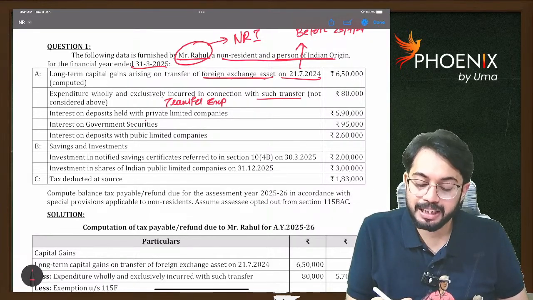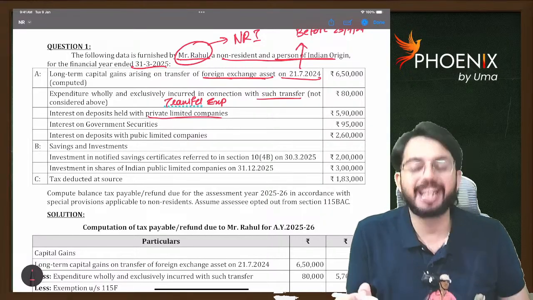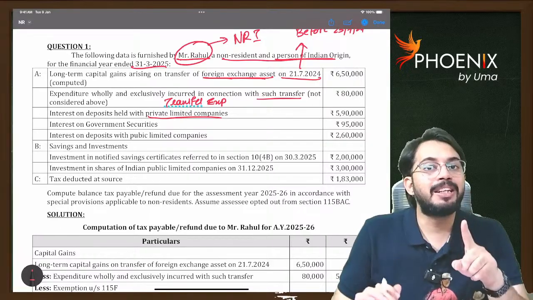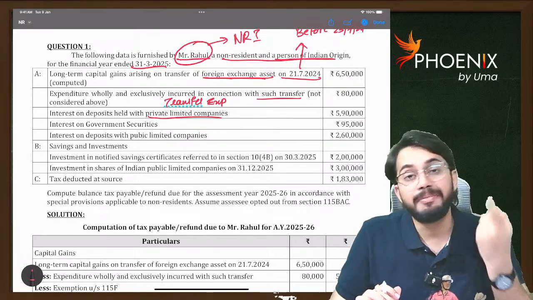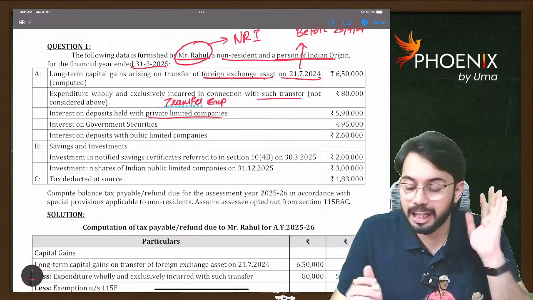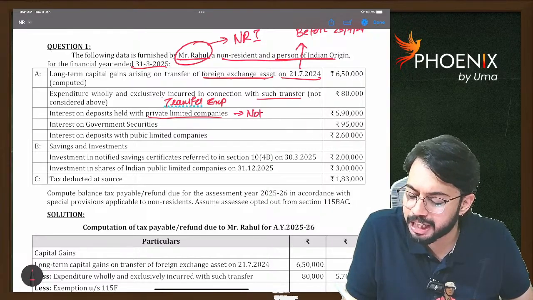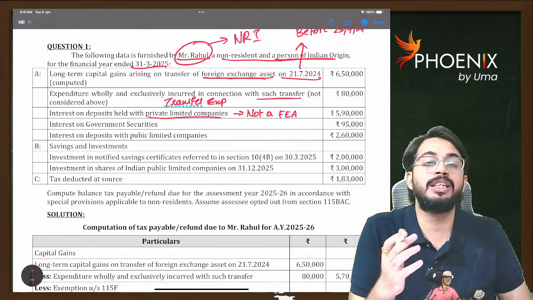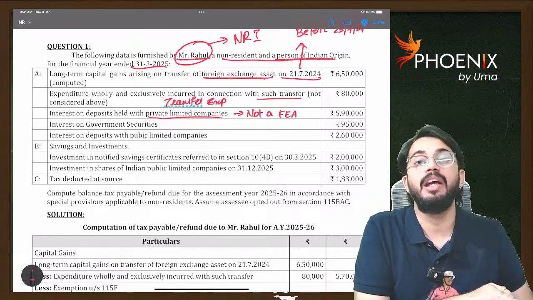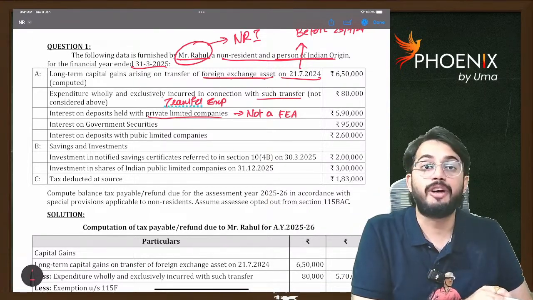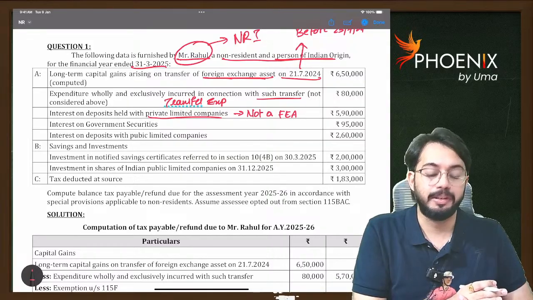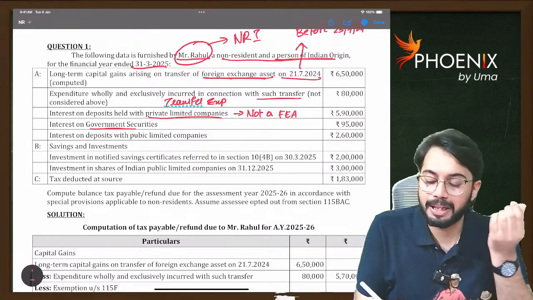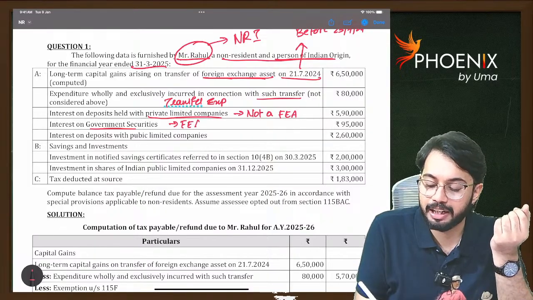Interest on deposits held with private limited companies. Super point. See, if you purchase debentures with a private limited company, is it a foreign exchange asset? This is not a foreign exchange asset. Only if debentures or deposits are made in a public company, then only it will be treated as foreign exchange asset. Are you able to understand? Now, interest on government securities. The interest on government securities is a foreign exchange asset. What I said?